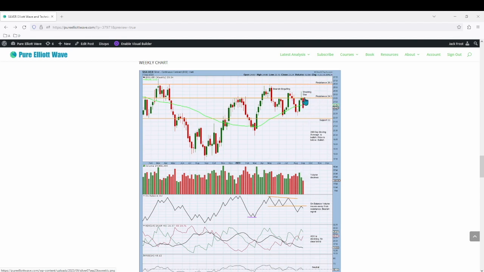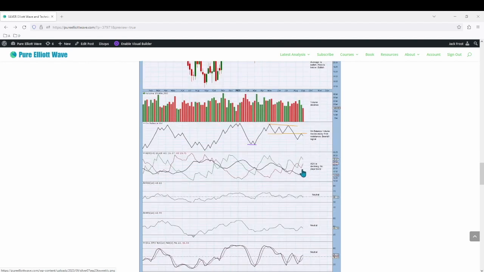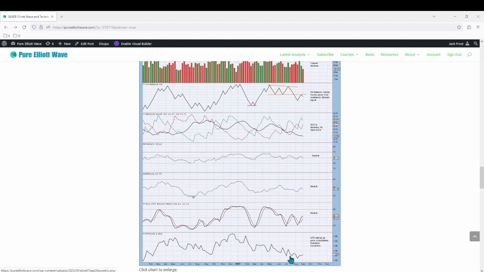Volume declines as price moves away from resistance. On balance, volume has found resistance at previous support, giving a bearish signal. ADX is declining, showing no clear trend, with RSI and money flow both neutral and stochastics neutral. ATR is quite choppy with an overall bearish slope, declining as price consolidates, which is standard movement.